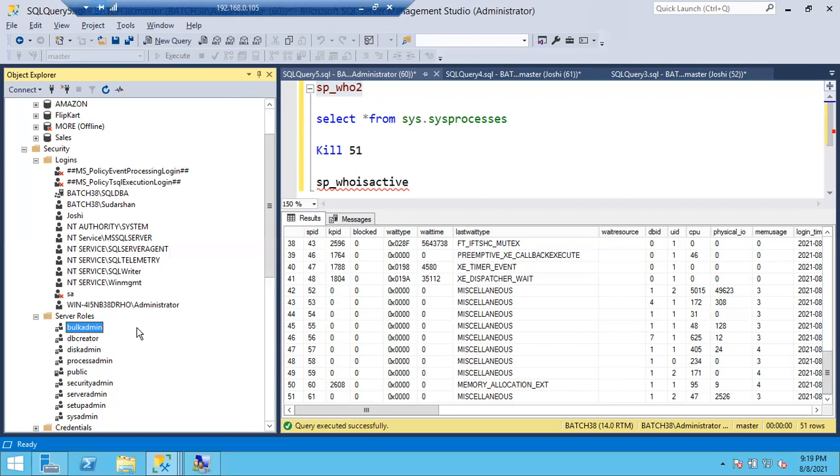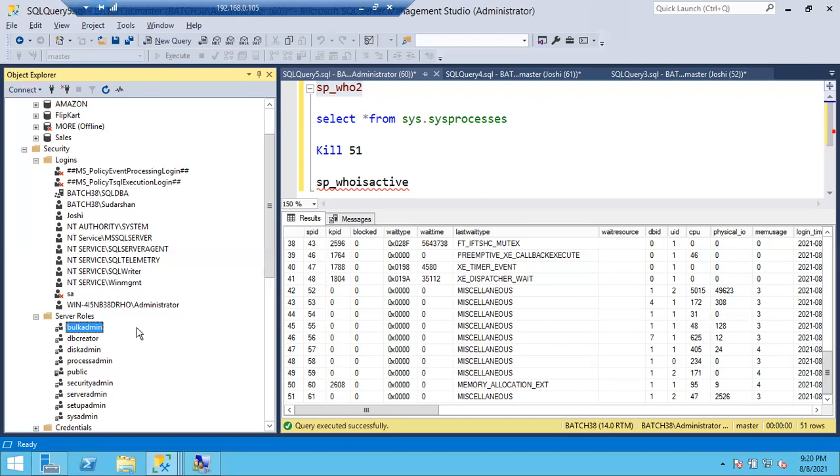That is fixed. That's why we call those roles fixed server roles. You cannot change the permissions for fixed server roles. There are some customized server roles also. You can create a role with your own permissions. In such cases, we'll create customized roles. For developers, they will give us the script. We will execute that script. It will create a customized role. Whatever permissions they need, we can group all the permissions and create a role. If they are looking for the same kind of permissions, we'll add that particular login into that customized role. Customization is also there in the server roles.